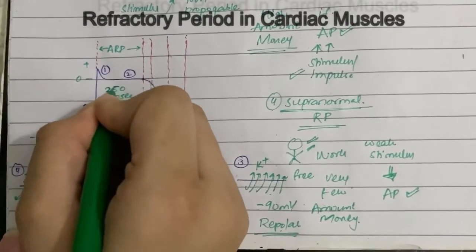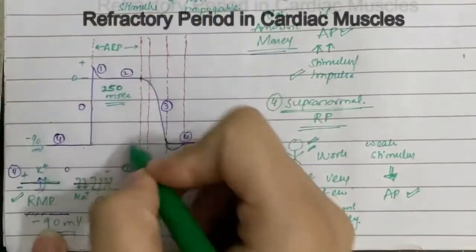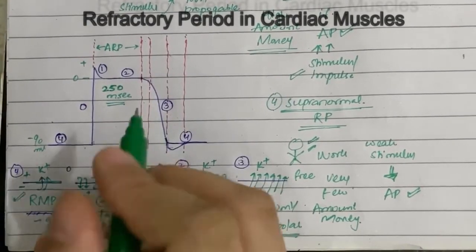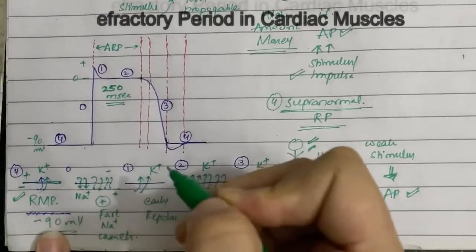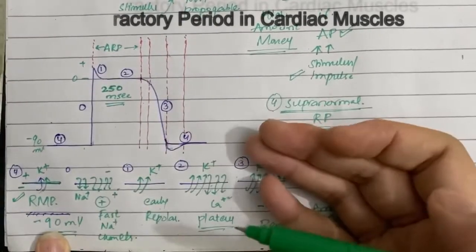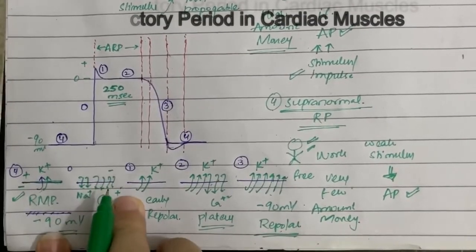During this phase, no action potential can be generated. Since no action potential can be generated, it helps to protect our cardiac tissues from tachycardias and arrhythmias developing and further damaging the cardiac tissue. So all these effects are prevented by this refractory period.